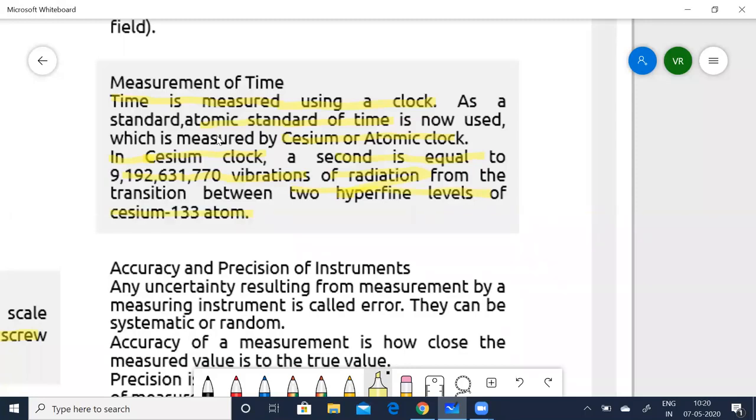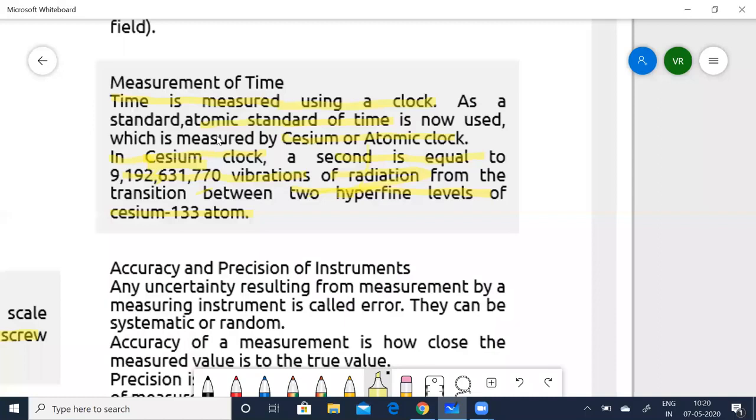So this is one reason we use cesium clocks. The gain or loss of seconds is very, very low, say it can happen only after 100 or 200 years.